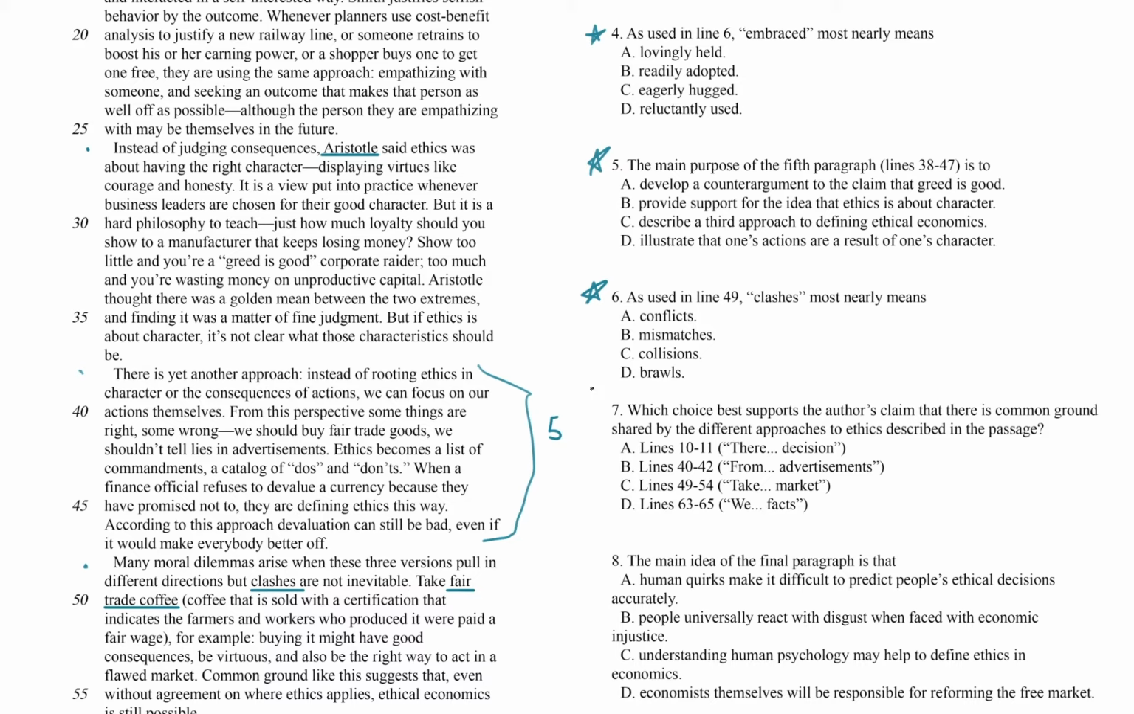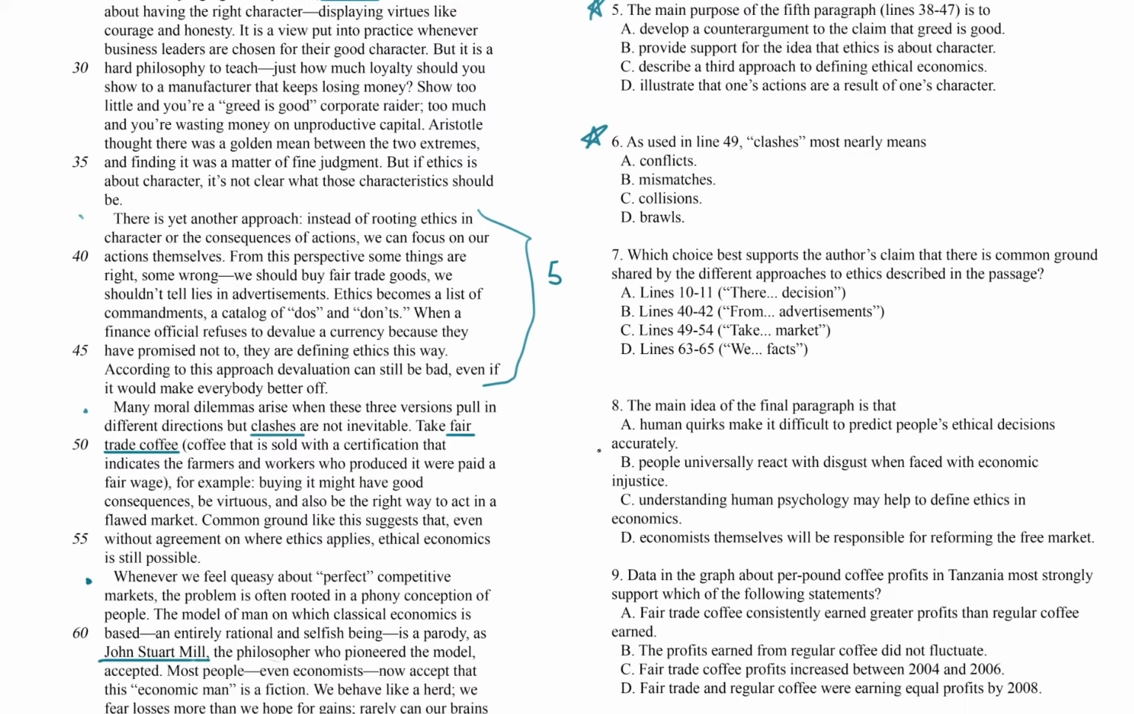Question 7 is a cite your sources sort of question. Wants us to cite textual evidence. I don't want to get lost in the weeds in that right now, but it says, which choice best supports the author's claim that there is common ground shared by the different approaches to ethics described in the passage? And then it's got a bunch of different line citations.